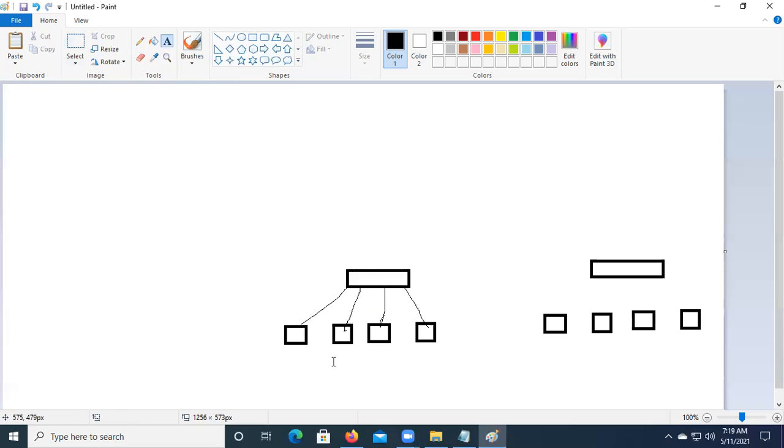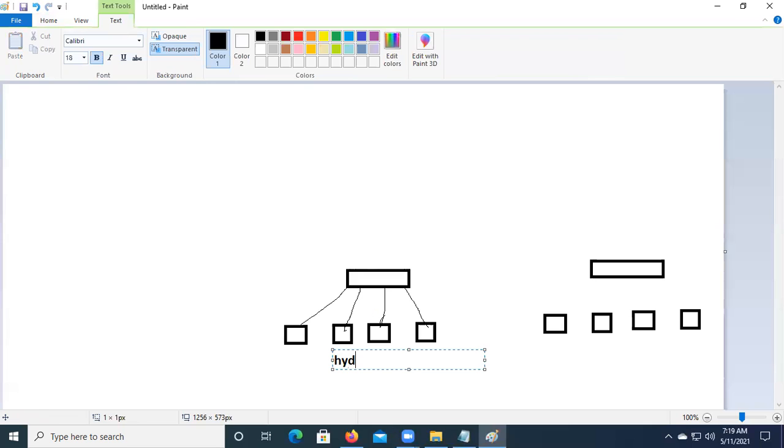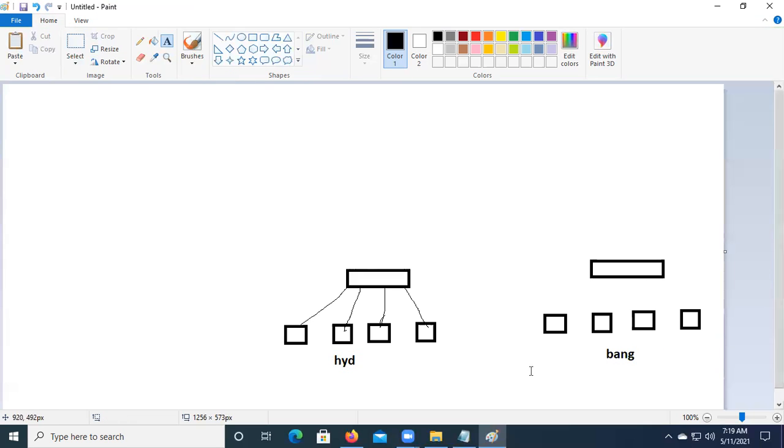So I have one LAN network in Hyderabad, and one more LAN network in Bangalore. If Hyderabad and Bangalore want to connect, I must have a device called a router. So the Hyderabad LAN is connected to my router. Once I'm connecting, I should have one interface or a port.